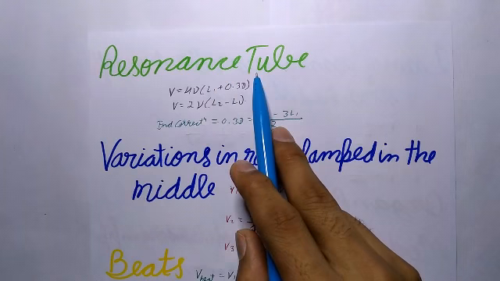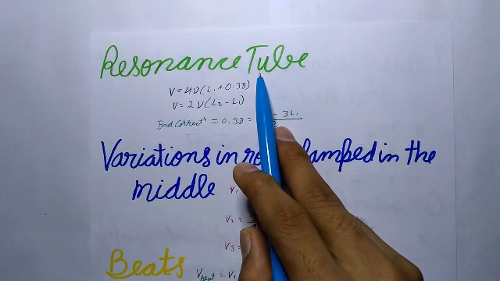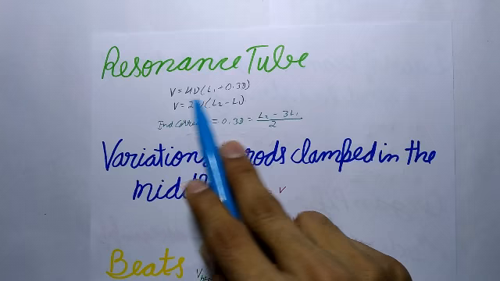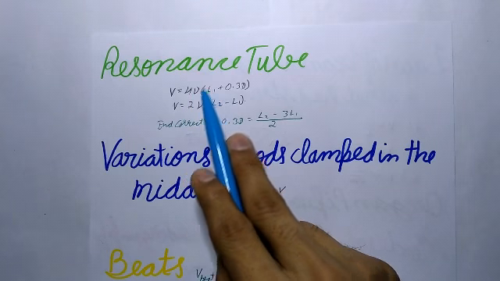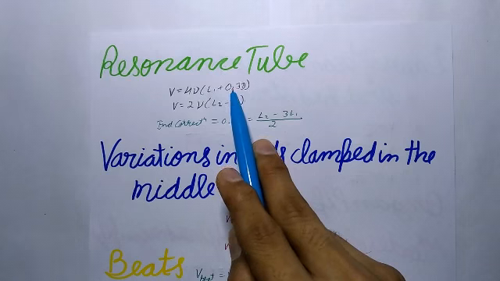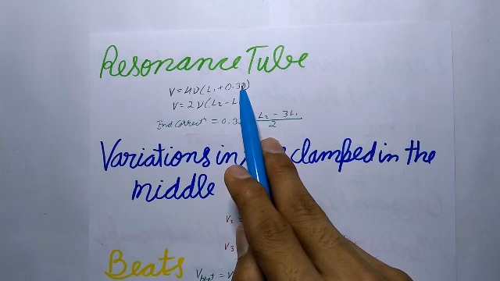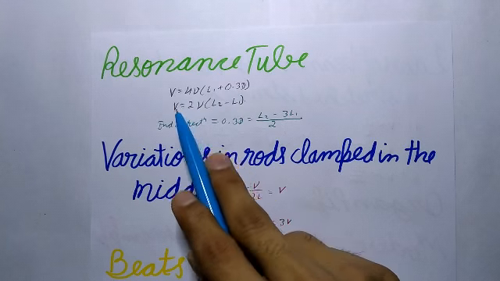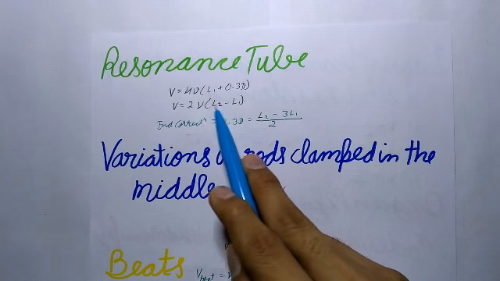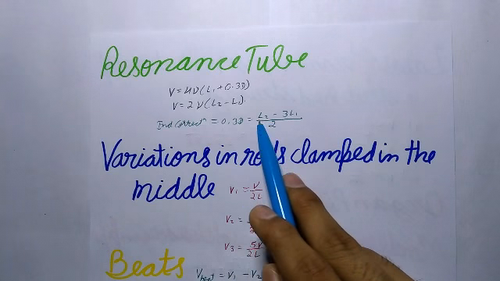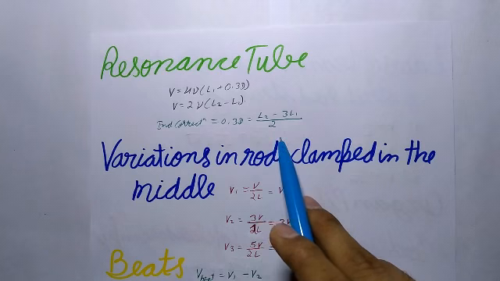Next is resonance tube. It is an organ pipe closed at one end. If L1 and L2 are the first and second resonance lengths with a tuning fork of frequency nu, the speed of sound in air is given by this expression. v will be equal to 4 nu (L1 plus 0.3 D), where D is the internal diameter of the resonance tube, or we can say v will be equal to 2 nu (L2 minus L1), and the end correction is equal to 0.3 D, which will be equal to (L2 minus 3L1) upon 2.